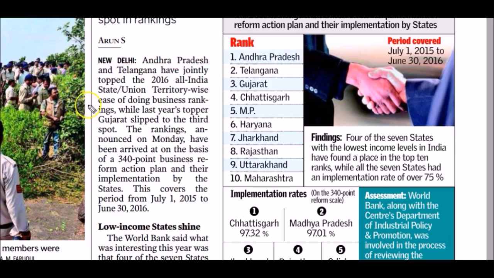So Andhra Pradesh and Telangana jointly topped the 2016 All India State and Union Territory wise Ease of Doing Business rankings. About Gujarat, we discussed the ranking. There is a 340 point business reform action plan, and based on its implementation, states are ranked.